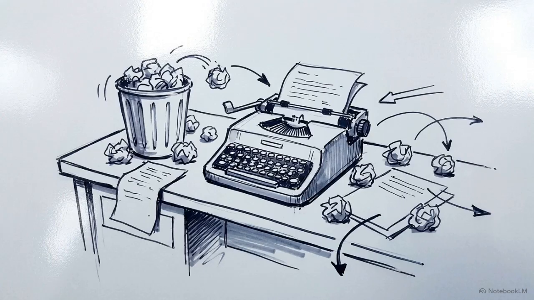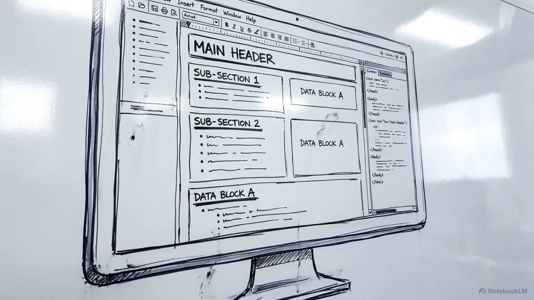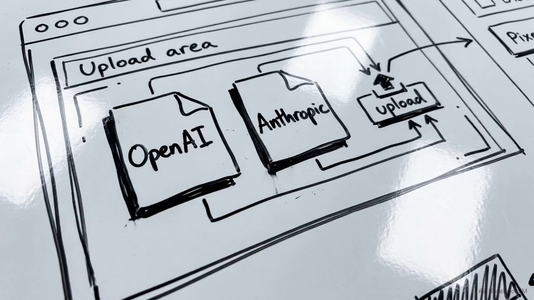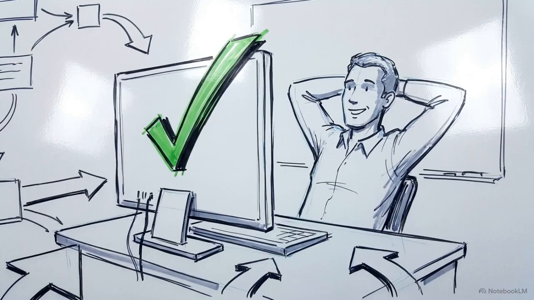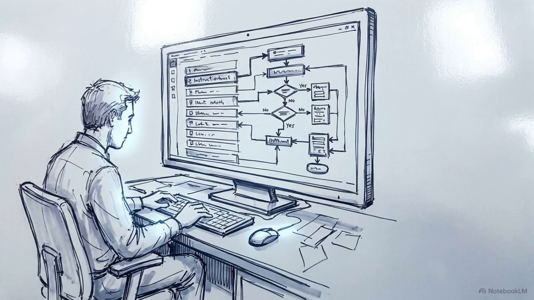Writing these manually for every problem is slow and inefficient. Instead, we use a technique called meta-prompting, where we instruct the AI to architect the perfect pillar-compliant prompt for us. We do this by uploading the official prompt engineering guides published by companies like OpenAI and Anthropic directly into Google AI Studio. We then instruct the model to synthesize those guidelines into a single master prompt. Once you run this workflow, you stop guessing how to structure your requests. You state your goal, and the AI autonomously engineers the optimal instructions for any future task.